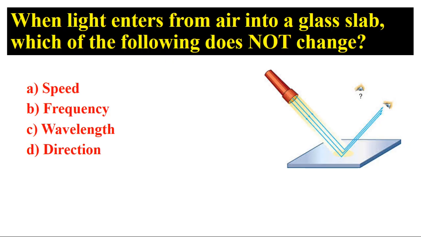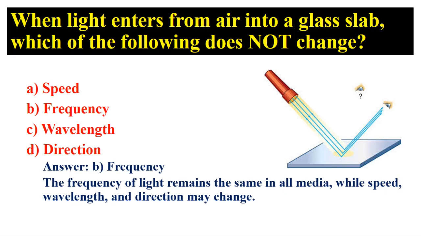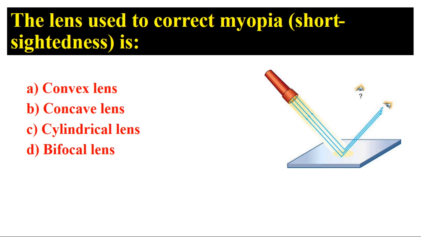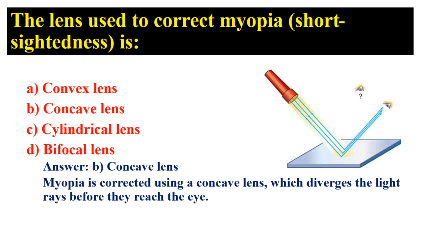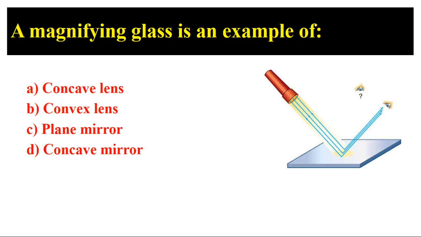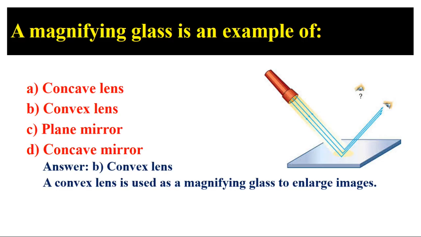When light enters from air into a glass slab, which of the following does not change? Answer: B, frequency. The frequency of light remains the same in all media, while speed, wavelength, and direction may change. The lens used to correct myopia, short-sightedness, is? Answer: B, concave lens. Myopia is corrected using a concave lens, which diverges the light rays before they reach the eye. A magnifying glass is an example of? Answer: B, convex lens. A convex lens is used as a magnifying glass to enlarge images.